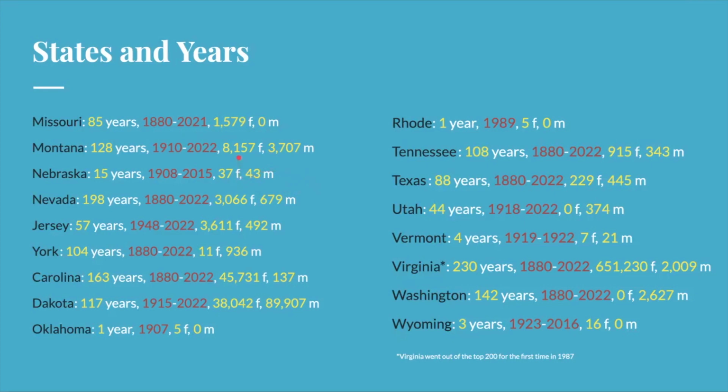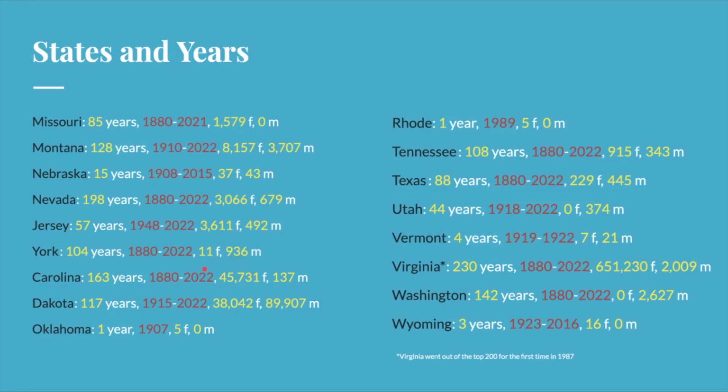Montana is another fairly popular one. Well, it first popped up in 1910. It's been much more common in recent years, and there's been a total of 8,157 girls and 3,707 boys given the name Montana. And the state name Montana comes from the Spanish word montaña, roughly meaning mountainous. Unlike Georgia, which is one of the other fairly popular state names, this one isn't like the feminized version of a name. This is just from the Spanish word for mountain.